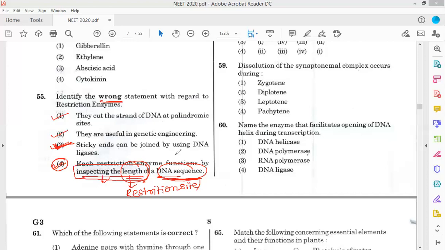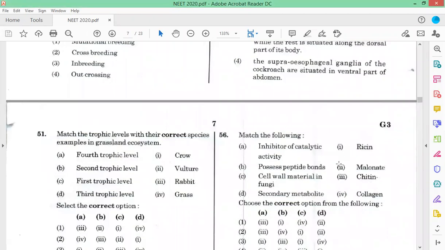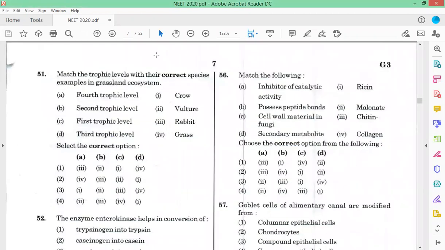Now question number 56. Match the following. Inhibition of catalytic activity: malonate, which we have discussed during our classes, is the inhibitor of succinate dehydrogenase.